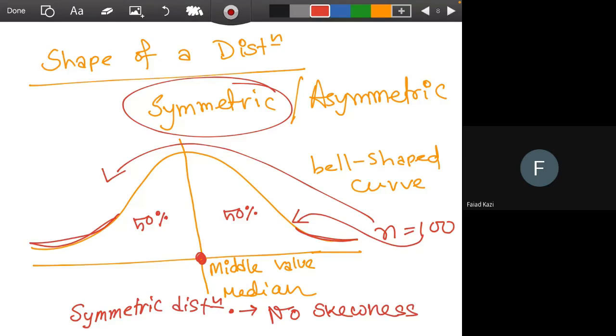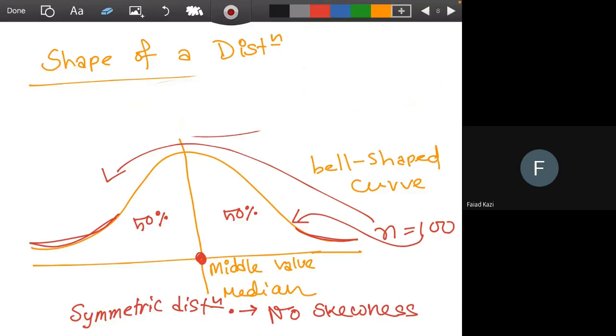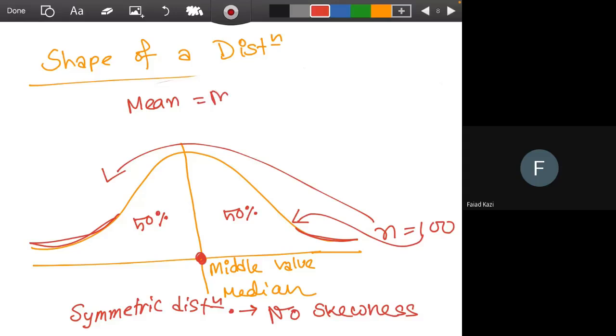Okay, and in a symmetric distribution setting, the three statistical measures, mean, median, and mode, they will be approximately equal. Usually they are exactly equal in a small data set setting, but if you have a large data set setting, you'll see that they will differ by 0.1, 0.2, এরকম একটা ছোট ভ্যালুতে এটা ডিফার করে, but approximately these three measurements are truly equal in a symmetric distribution setting.